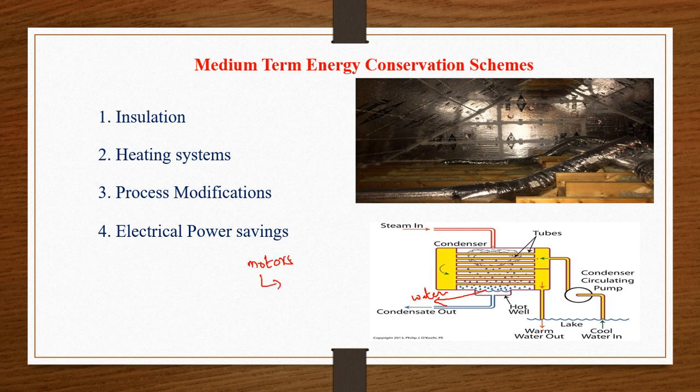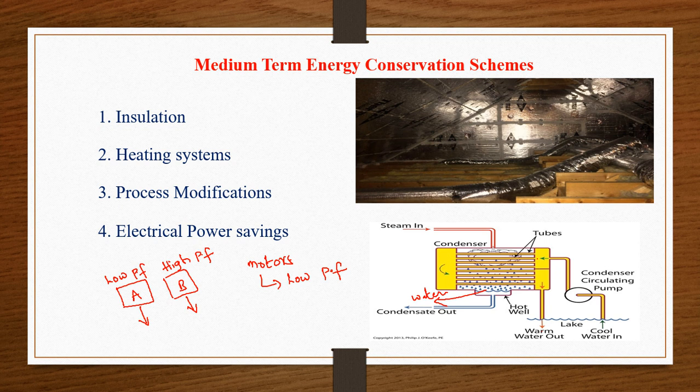If a motor has a low power factor, then it consumes more energy. Suppose I have two machines, motor A and motor B. Motor A has a low power factor and motor B has a high power factor. Motor B and motor A are both doing the same work.